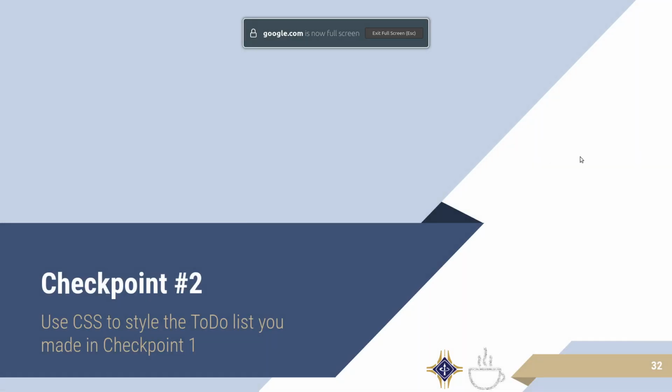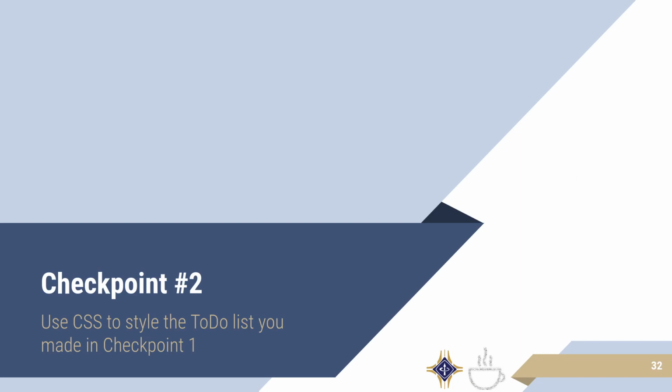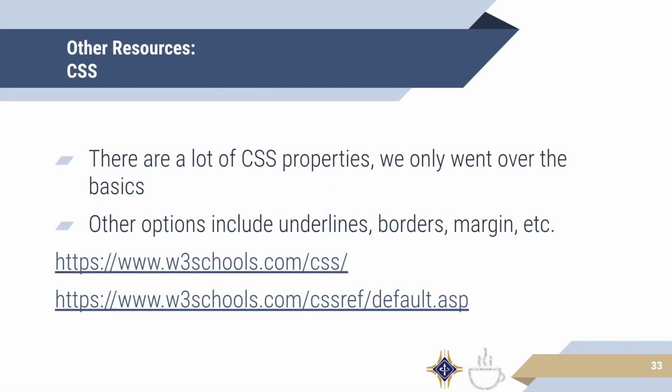All right. So it's time for checkpoint number 2, but before that, we're going to do the last wrap-up slides that we did in the class. First, there are a lot of CSS properties, and we only went over the absolute basics today. Other very popular examples are underlines, borders, and margins, and a full reference can be found at the second link here.